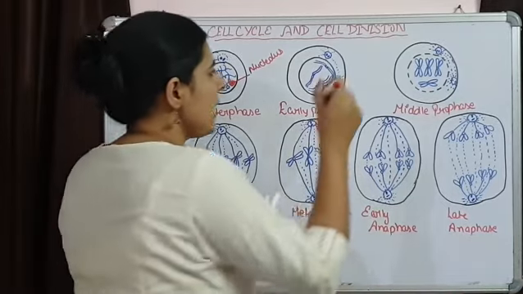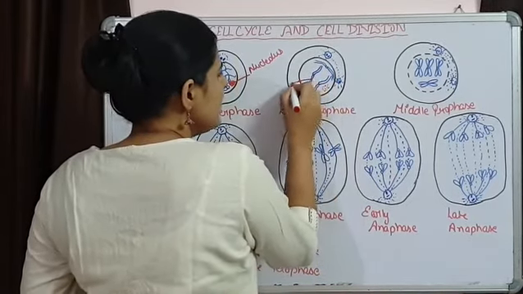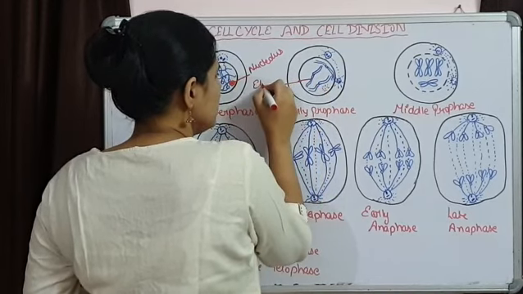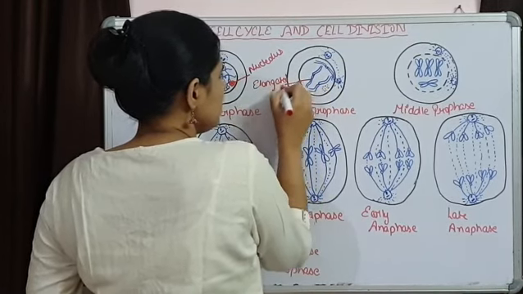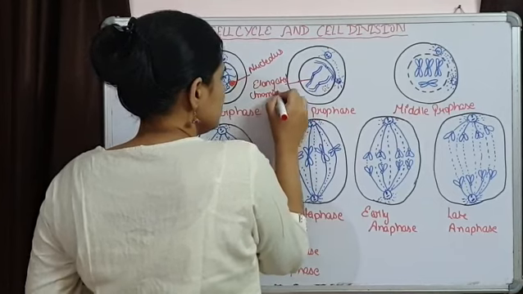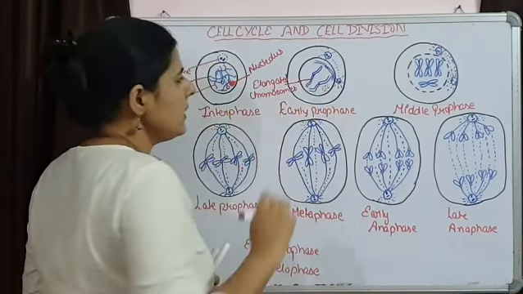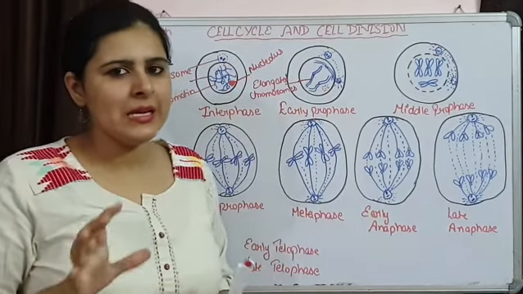So here we are getting elongated chromosomes. Here elongated chromosomes are going to be seen.